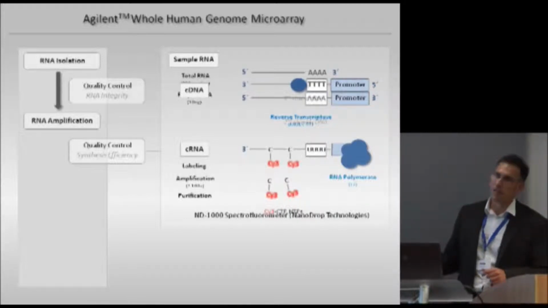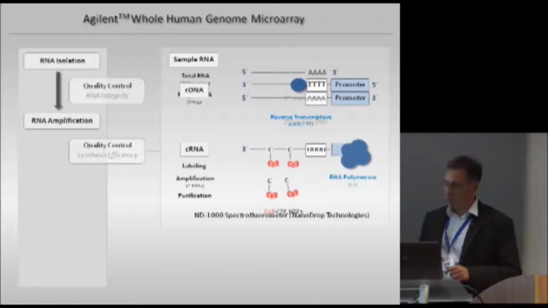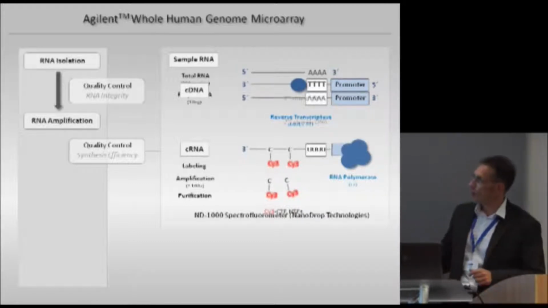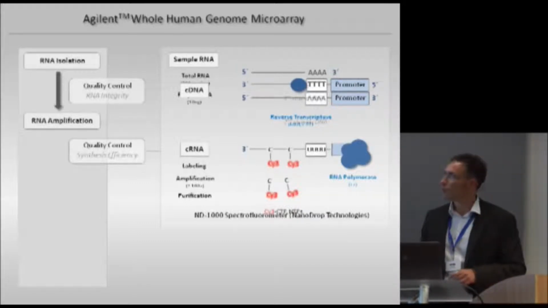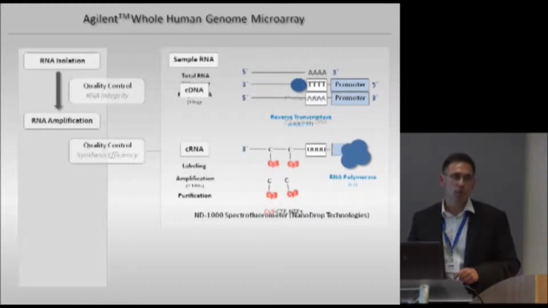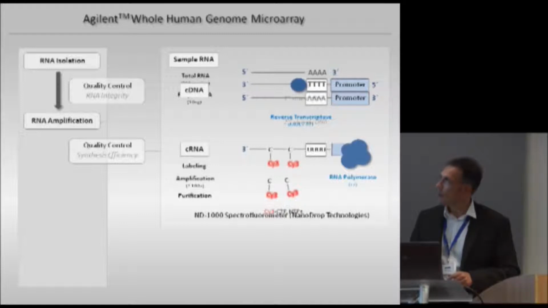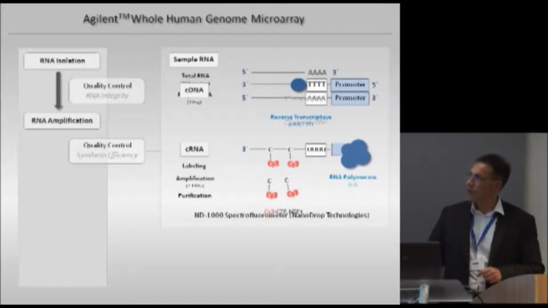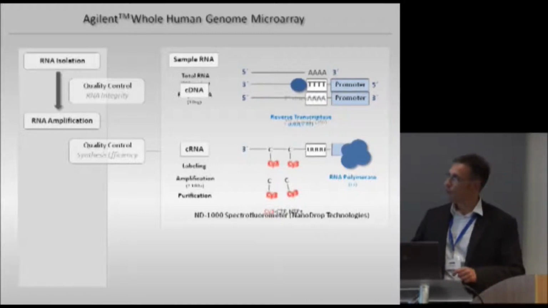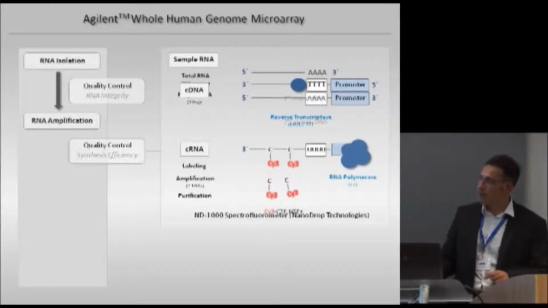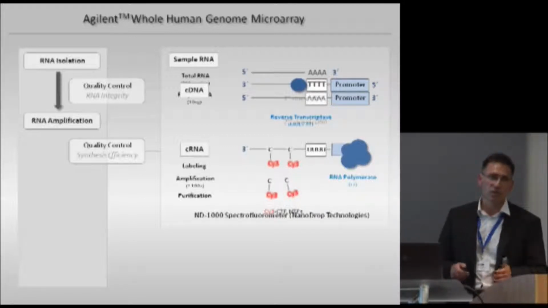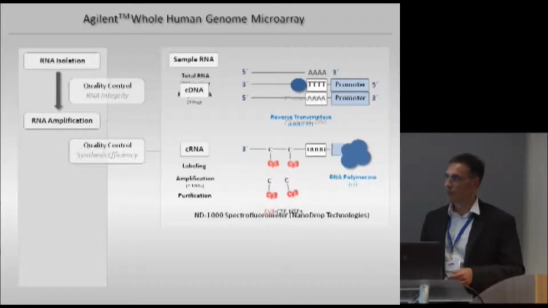And this cDNA is then transcribed into cRNA, and for this we use the RNA polymerase T7, which requires this promoter region. And we use nucleotides which are labeled with the fluorogene Cy3. And then the Cy3 is incorporated in this cRNA. And with this we have a labeling and an amplification process, and we can purify this labeled RNA. And of course, this is also verified, that the amplification process and the label process work equally efficiently.